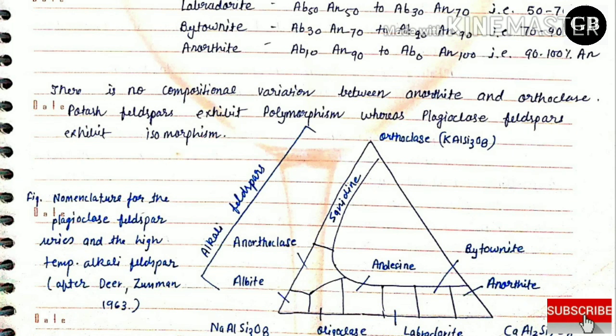So you can see in the triangular diagram at the lower axis, albite, oligoclase, andesine, labradorite, bytownite and anorthite are present near to the albite and anorthite axis, and as you move from albite towards orthoclase, anorthoclase, sanidines are present, and these are the alkali feldspar.